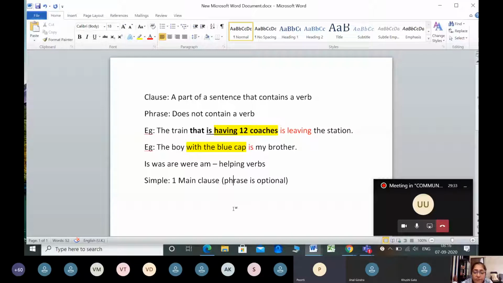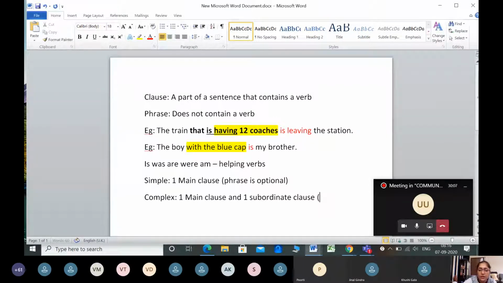So then when you have a sentence with a main clause and with a subordinate clause, that becomes a complex sentence. So I am going to type out in my next line, what is a complex sentence? It has minimum one main clause and one subordinate clause. This is compulsory.